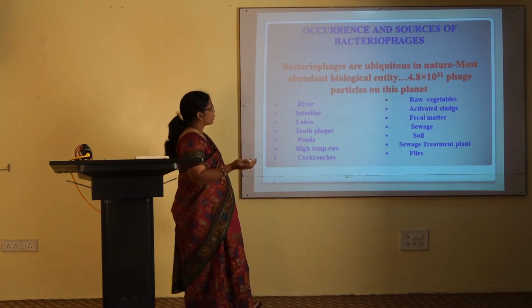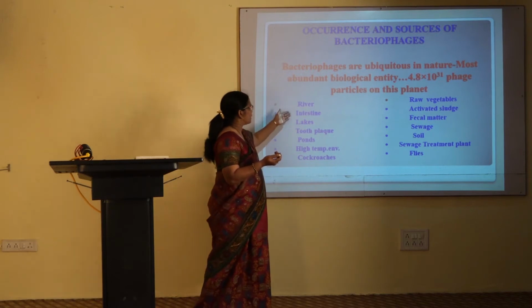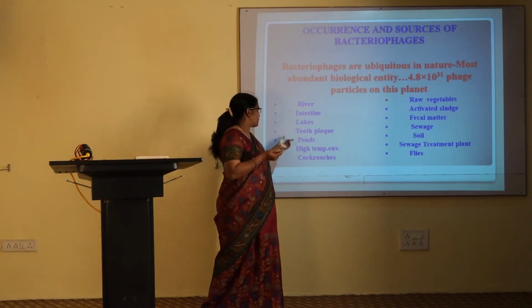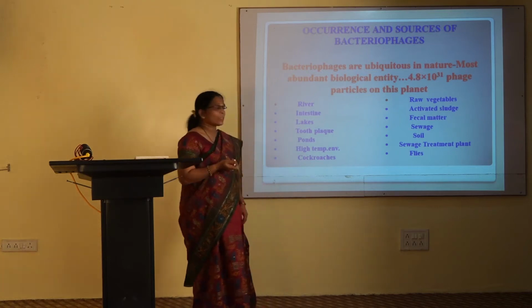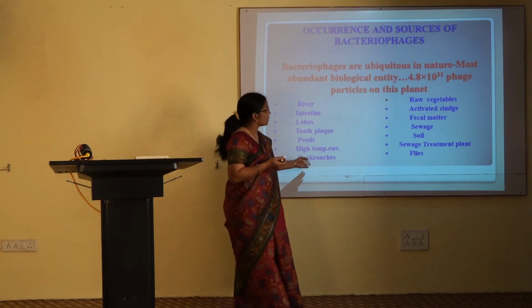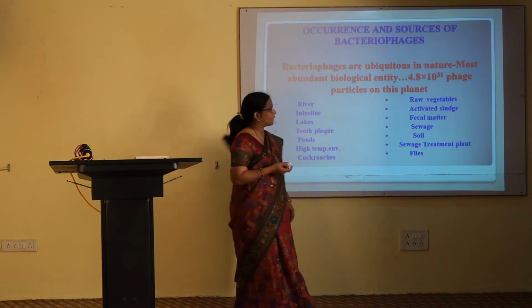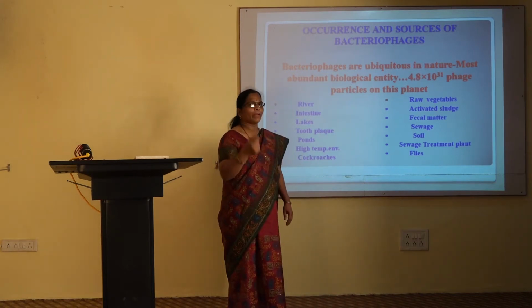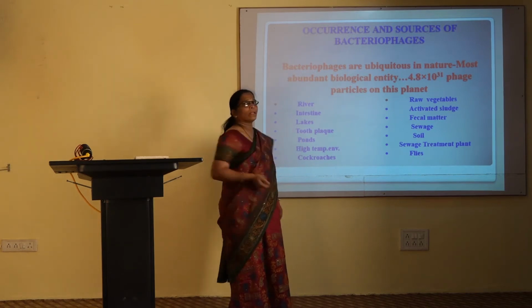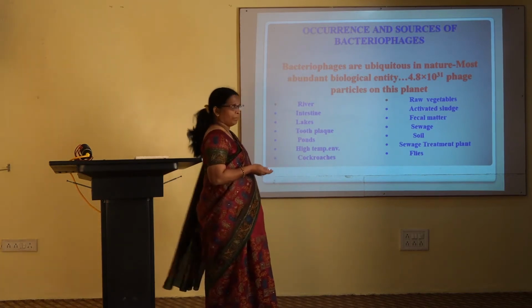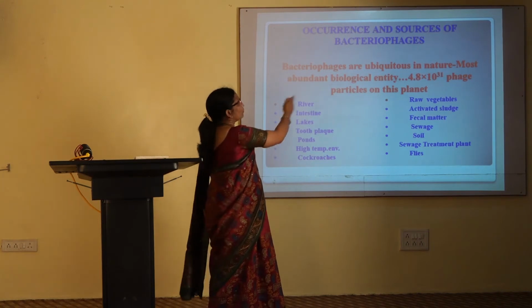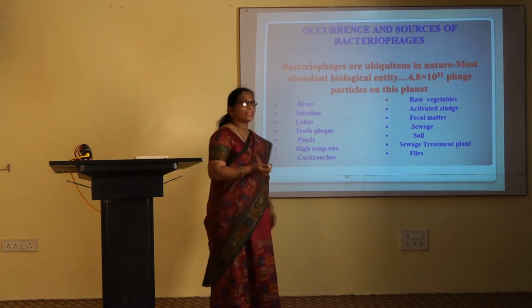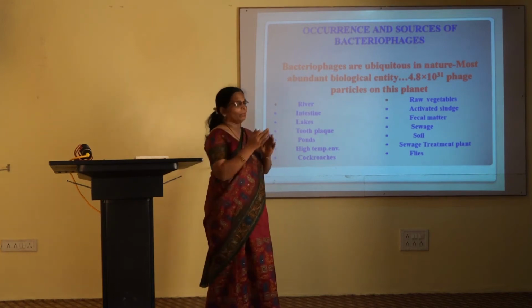In rivers you can find them, in human intestine, animal intestine, in lakes, tooth plaque, ponds, high temperature environments, cockroaches, raw vegetables, activated sludge, fecal matter, sewage, soil, flies also; everywhere these bacteriophages are available. So once you identify the source of bacteriophages, it becomes very easy to isolate them from their sources.